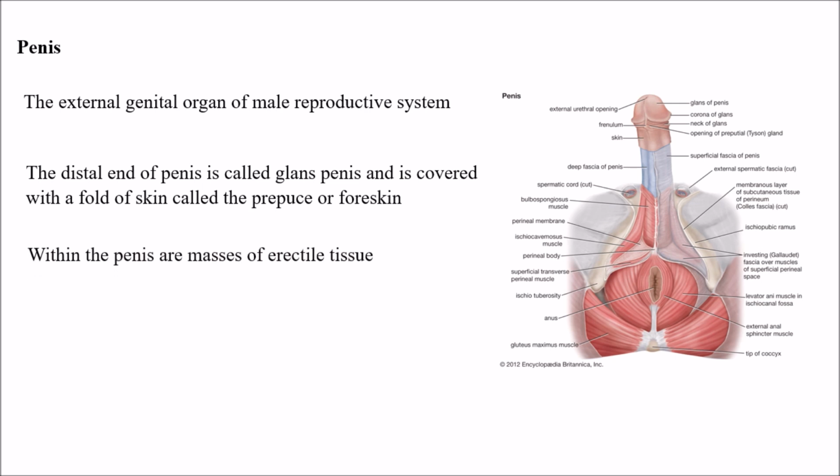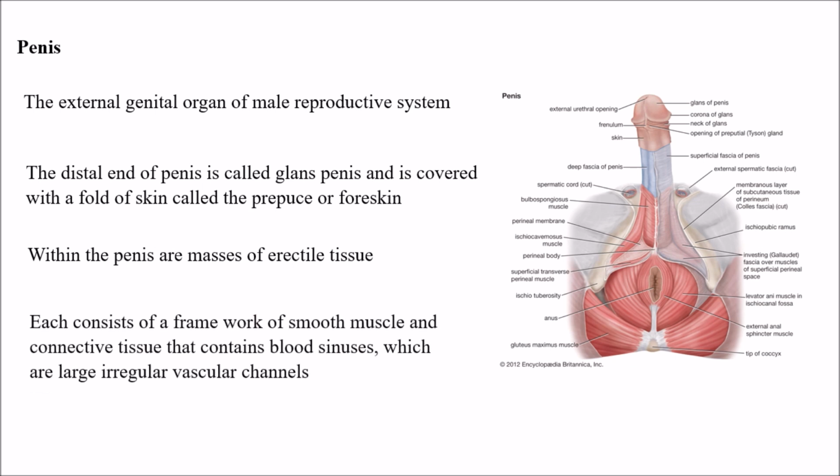Within the penis are masses of erectile tissue. There are thousands of erectile tissues which help the penis to get erect. Each consists of a framework of smooth muscle and connective tissue that contains blood sinuses, which are large irregular vascular channels. So each erectile tissue consists of a framework of smooth muscle and connective tissue that contains blood sinuses, or blood vessels, which are large and irregular vascular channels.